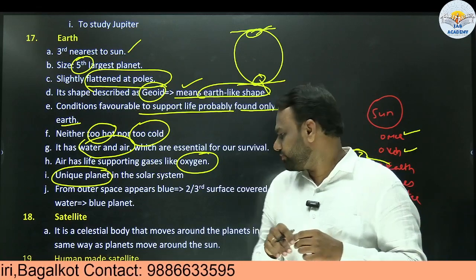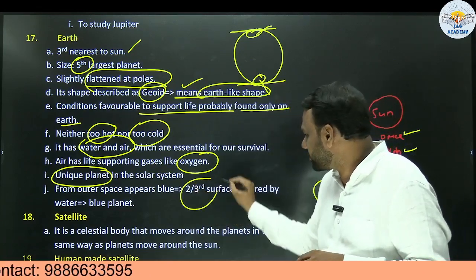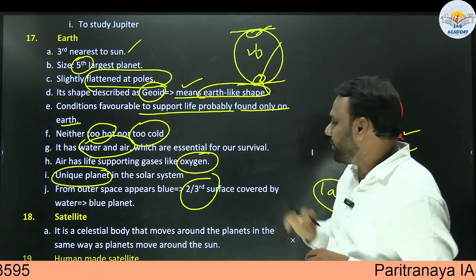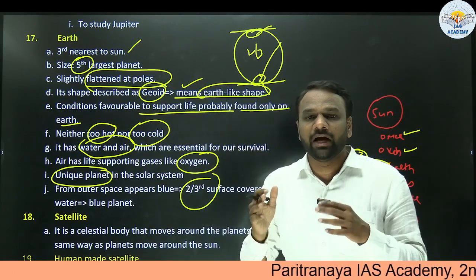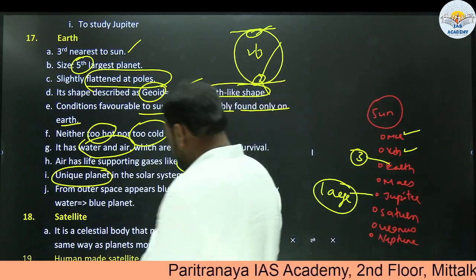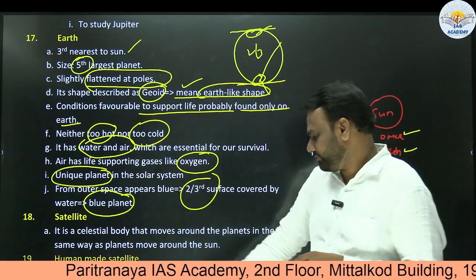Next, if you look from the sky, from the outer space, the Earth appears blue in color. Okay, Earth appears blue in color because almost 2/3 of the Earth is covered with water. That's why when you view it from the outer space, it appears blue in color. That's why very commonly Earth is also referred to as the blue planet.